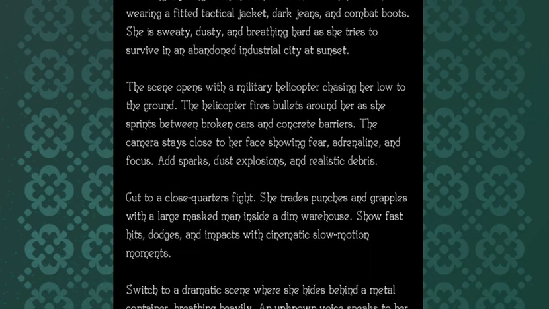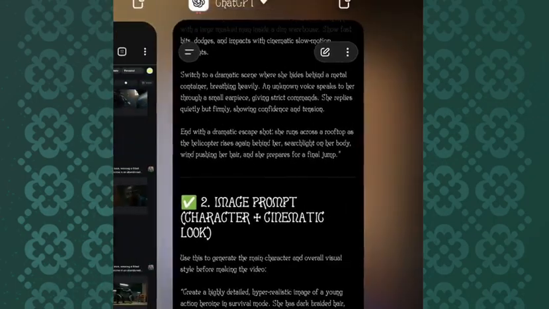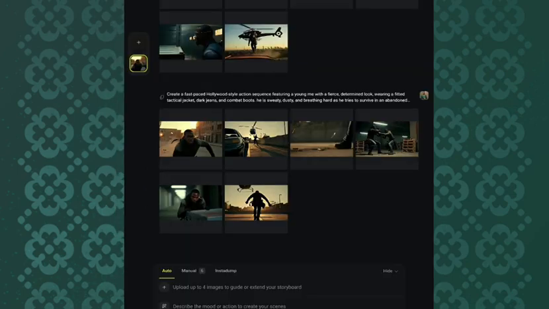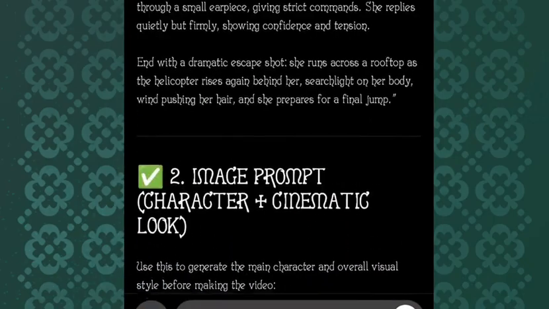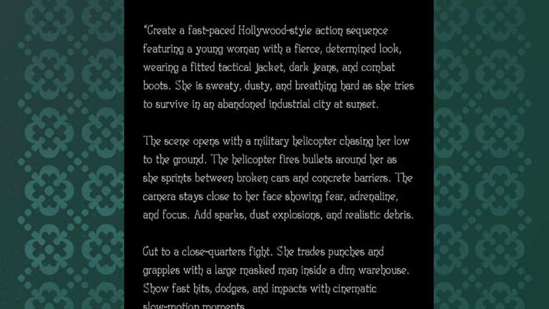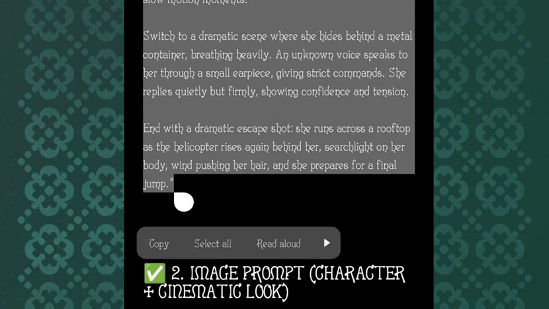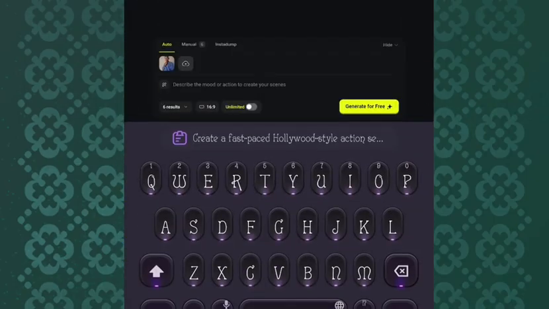Now I copy everything, and after I copy everything, I need to go back to the platform. After going back to the platform, I click on automatic here, and the next thing I did was to click on upload image. After I click on upload image, I copy this prompt you guys are seeing here, by clicking on select, and I copy everything. After I copy everything, I came back to the AI tool and I paste the description here.